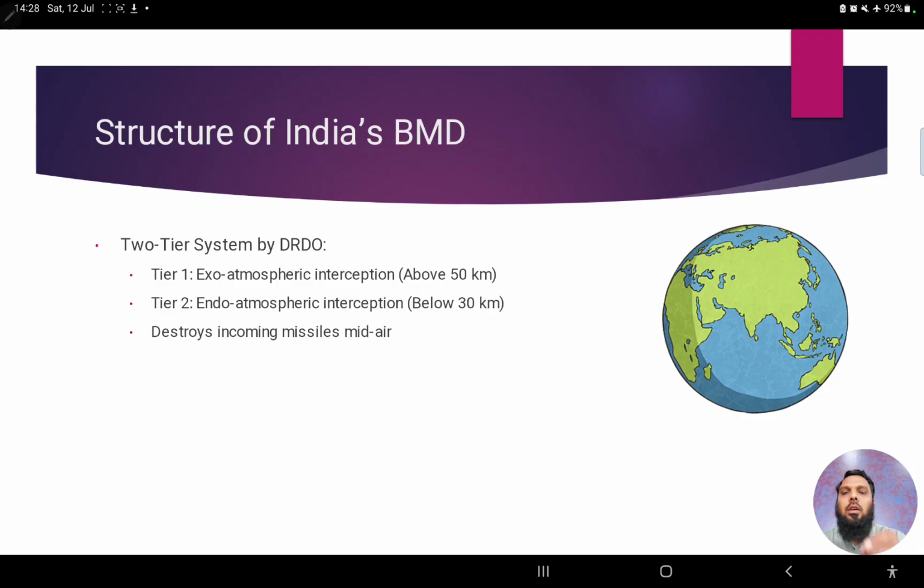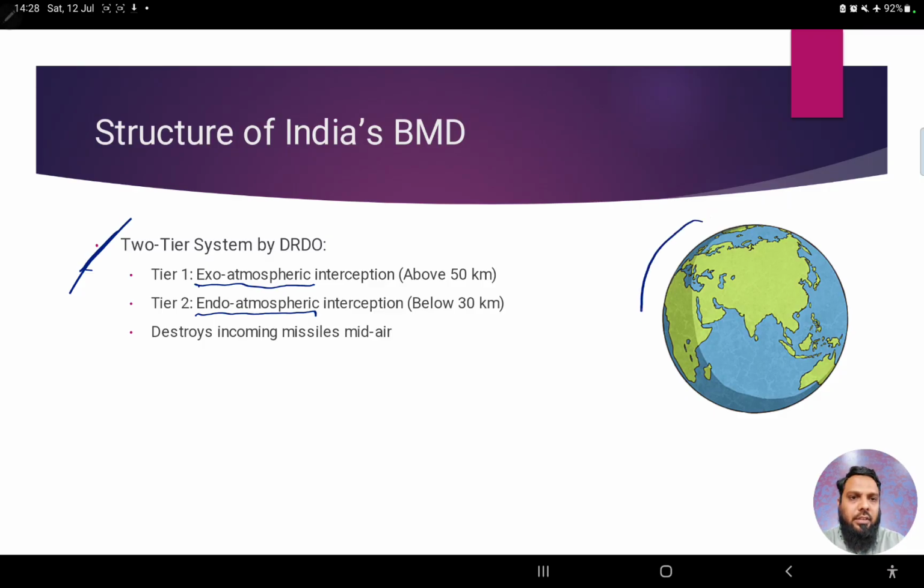Apart from that, there is a two-tier system. Apart from long range and short range, there is something called exo-atmospheric and endo-atmospheric interception. Now what do we mean by exo-atmospheric and endo-atmospheric?